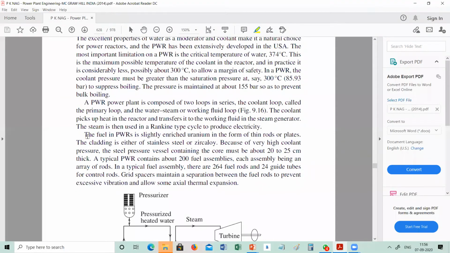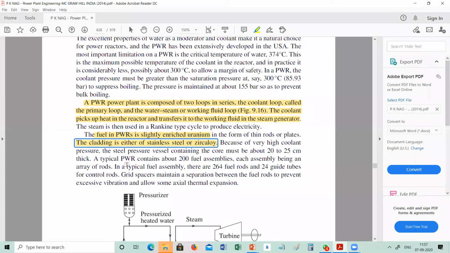Like, construction is given. The fuel of PWR is slightly enriched uranium in the form of thin rods or plates. The cladding is either stainless steel or zircaloy. Cladding means, what we can say, the fuel rod is there and it is wrapped. Wrapping is nothing but cladding. And for that, stainless steel or zircaloy. Zircaloy is an alloy of zirconium.